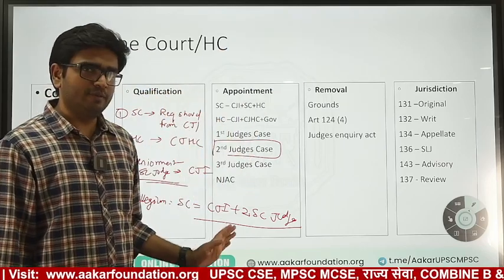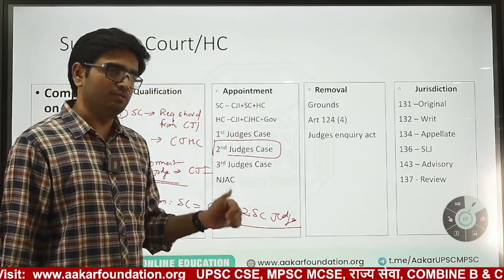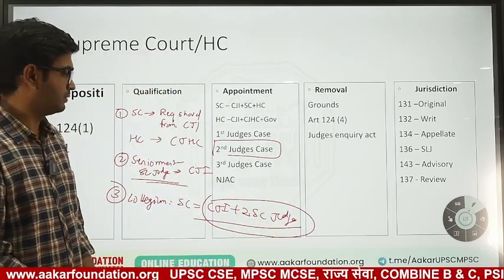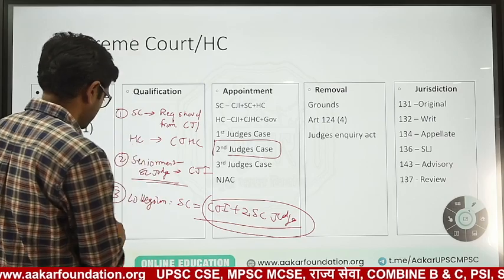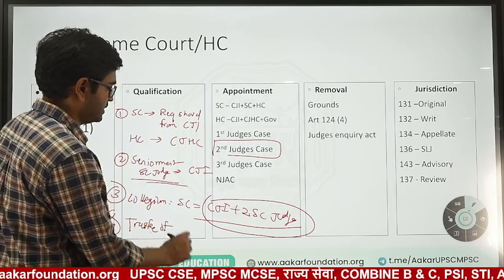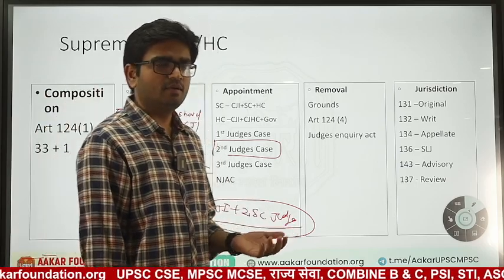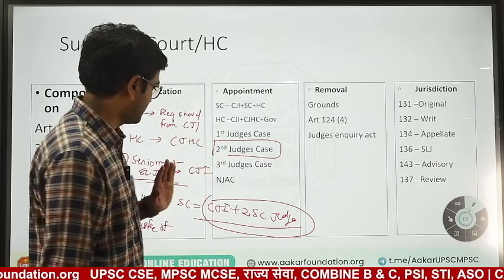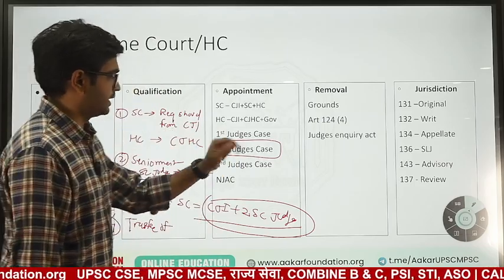And if there is a conflict between these two, judiciary and executive, then who will prevail? Judiciary will prevail now, not government. Further, transfer of judges is again by CJI, meaning transfer is done by the President but on recommendation of the Chief Justice of India. So these are the 4-5 conditions in the second judges case.